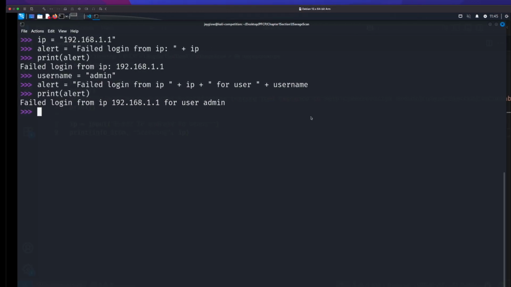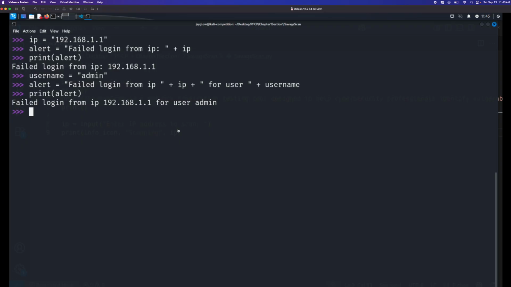Let's go ahead and take a closer look at this and let's just create a format string or an f-string. So what I'm going to do with string is I'm going to use the assignment. So string is, let's change this to alert. So our alert that we're creating equals, we're going to start with f. This tells Python that we're creating an f-string or a format string and that we can use placeholders within that.